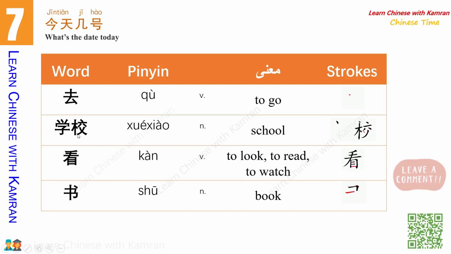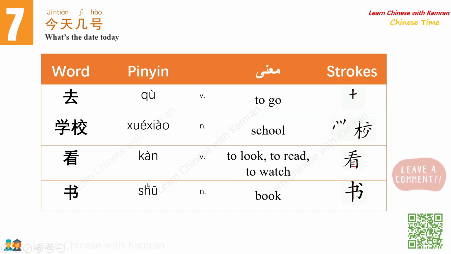Next word is 学校. 学校 means school. 看 means to read. 你在看什么? It is a verb. So it means, what are you looking at? 书 is book. 看书 means to do some reading. So 看 means to look, to watch, to read. 看书 means to read a book.